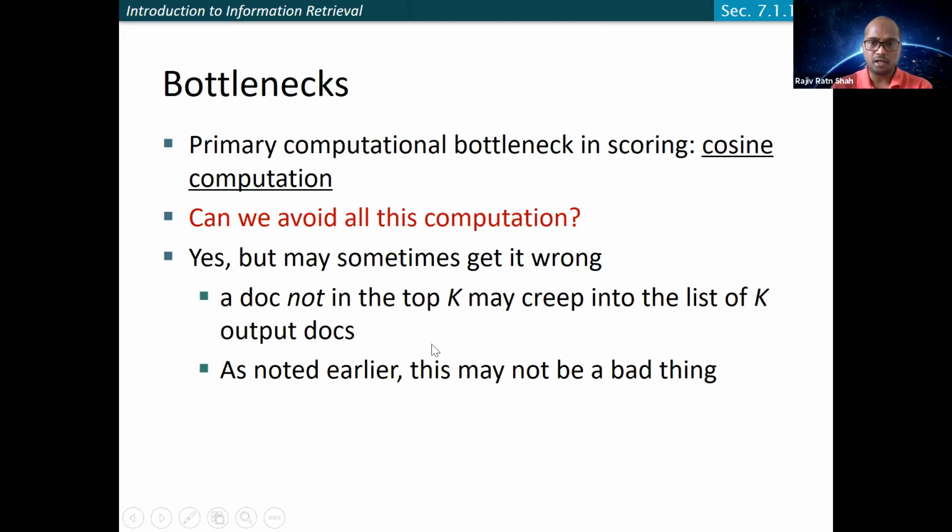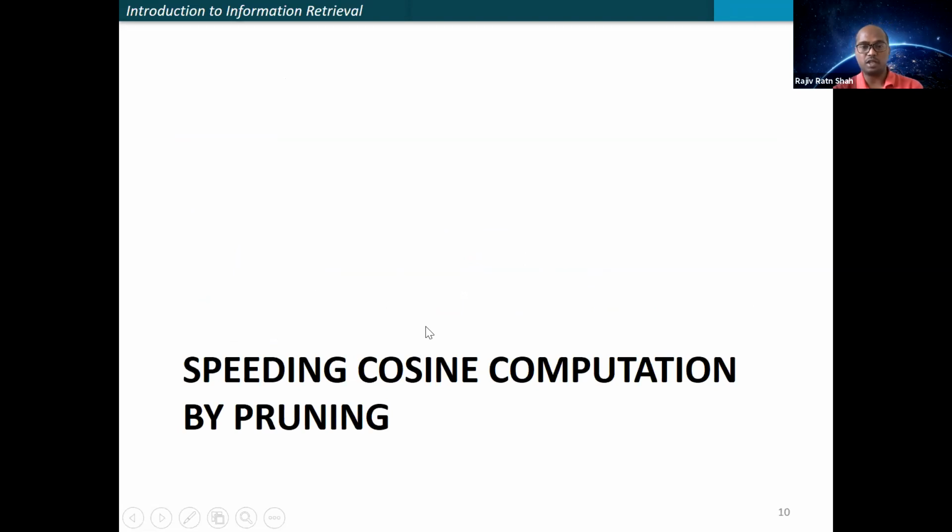The idea is that a document in the top k may creep into the list of k documents later. I mean, it should be okay if, in order to avoid all this computation, we somehow miss out some document. This is something we are willing to accept. So how can you speed up this cosine computation? As I said, you need to do some kind of pruning, discarding some of the documents even before computing the cosine similarity.